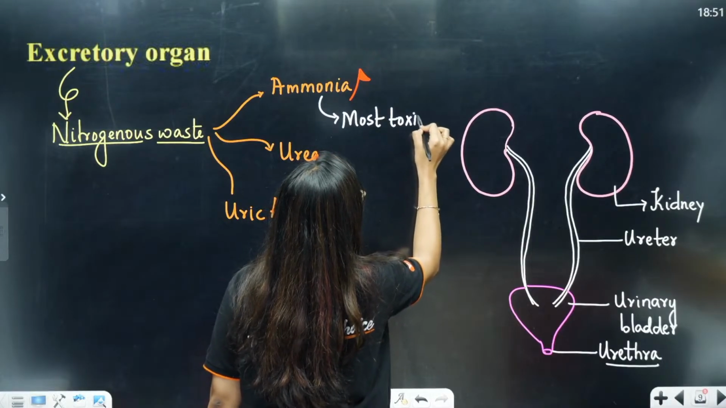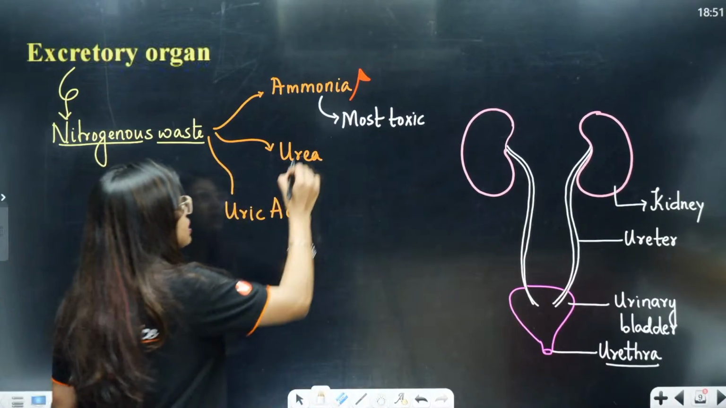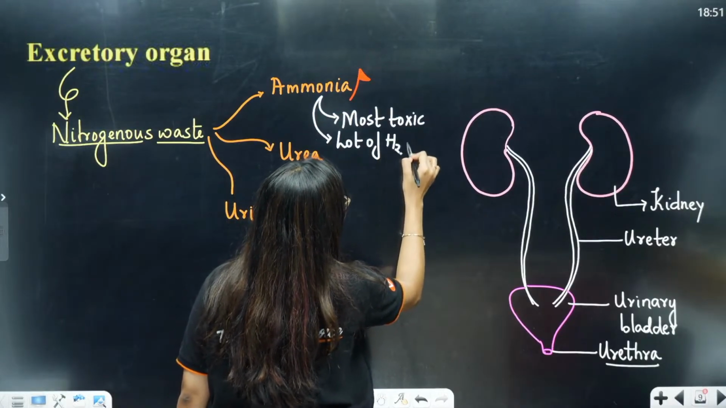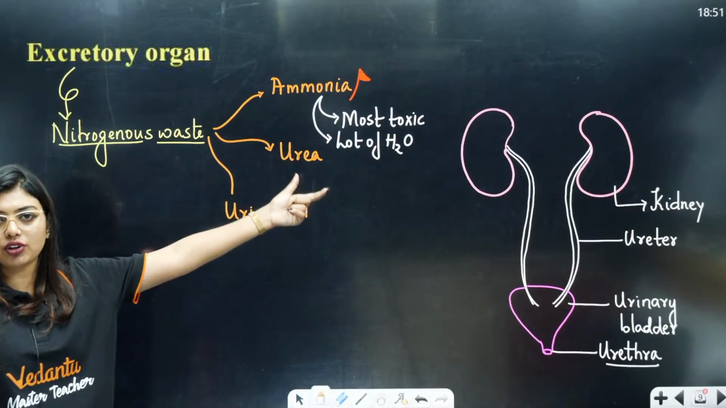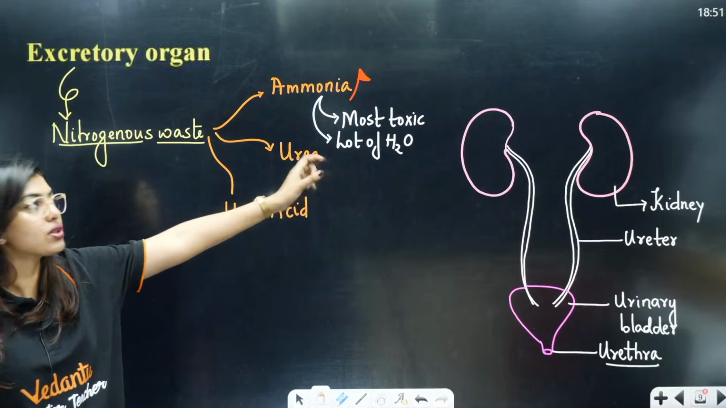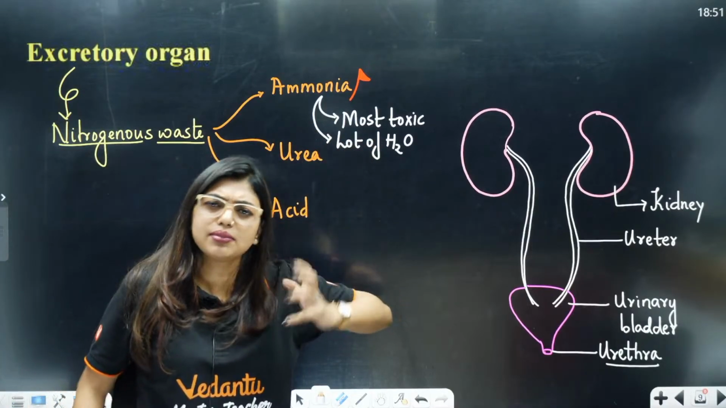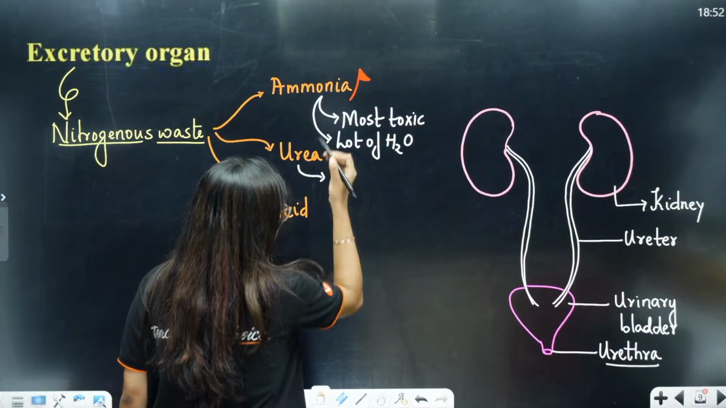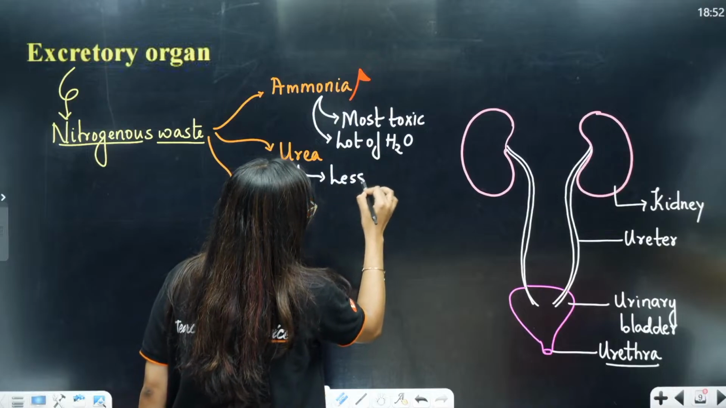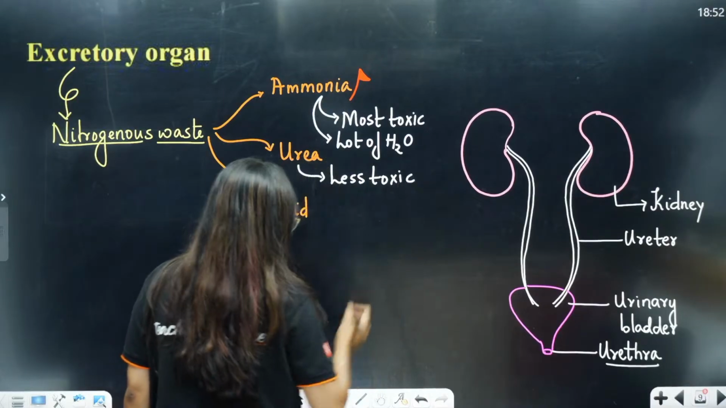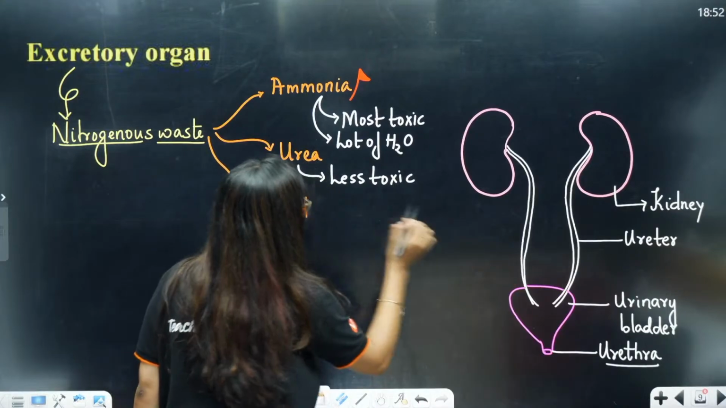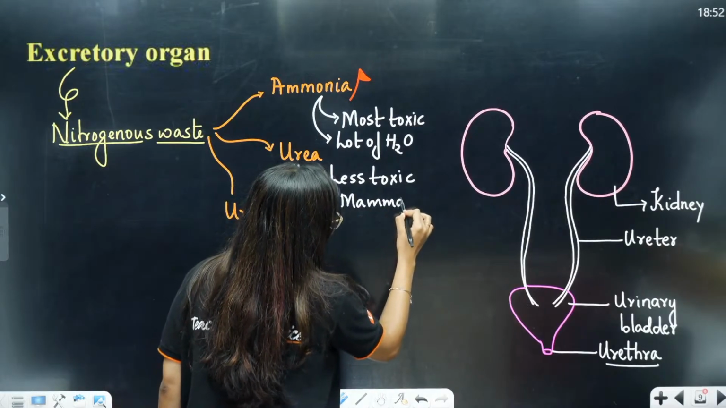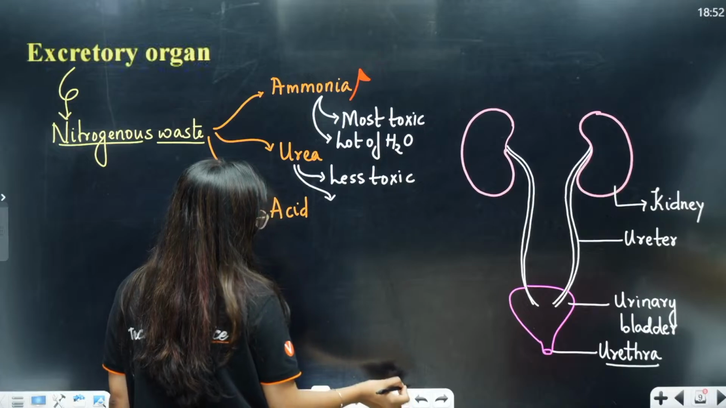This is given out mainly by your aquatic organisms because this requires a lot of water. It is highly soluble in water, it needs a lot of water for removal. So, who are the animals which are going to use this? It is going to be your aquatic animals because they are in water, it is okay for them. Now, urea is less toxic compared to ammonia, not completely, less toxic, and it requires normal water and we excrete out urea. This is your mammals. There are exceptions students, but let us say we excrete out urea, okay.